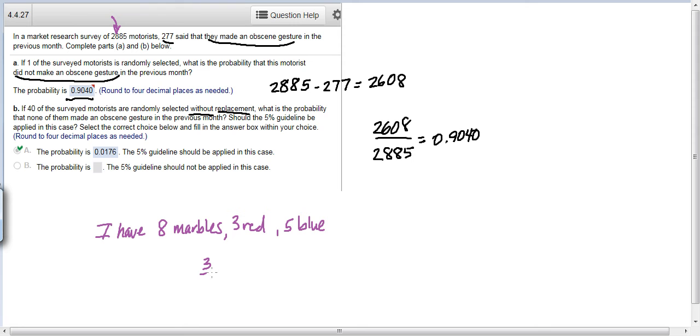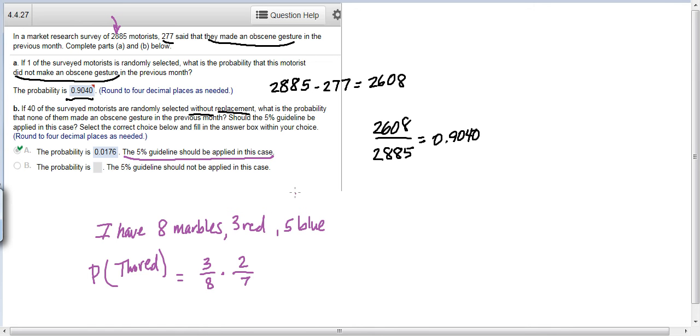The first time it's 3 out of 8, but then the next time there's 1 less marble to be pulled from and there's 1 less red one, so the probability of 2 red marbles is 3/8 times 2/7. Because there's so few marbles that it really does alter the probability that you'll pull a red the second time. But in this case, there's so many people in this survey, 2,885, that the 5% guideline should be applied.